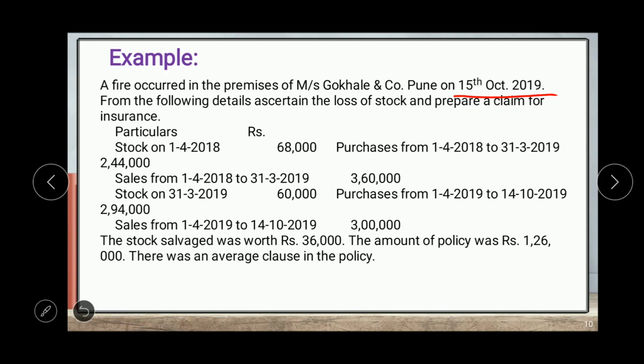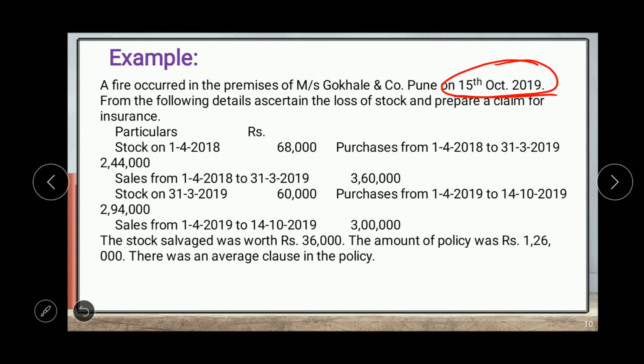Stock on 1st April 2018, 68,000. So this is the opening stock. So in this situation, what is the current period? Current period is the accounting year starting from 1st April. So in this case, the date of fire is 15th October 2019. It means the current period is 1st April 2019 to the 15th October 2019. This is the current period. And then what is the previous year? 1st April 2018 to the 31st March 2019 is the previous year.